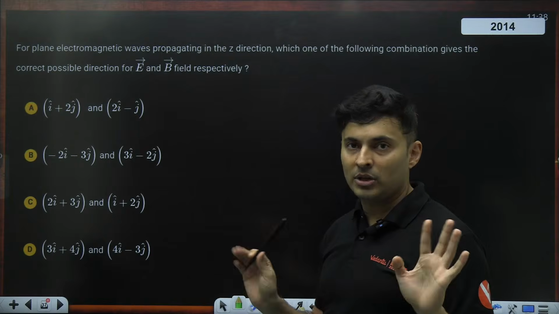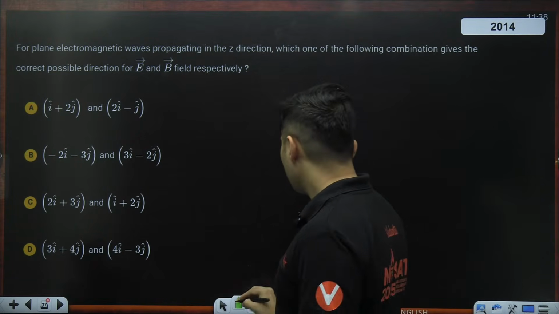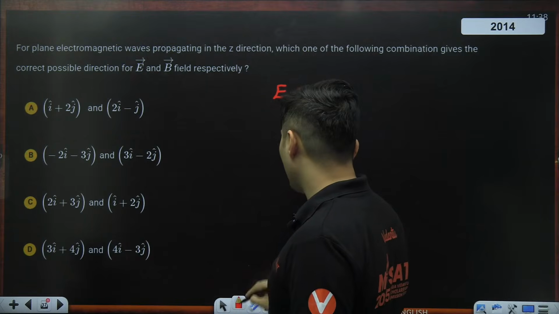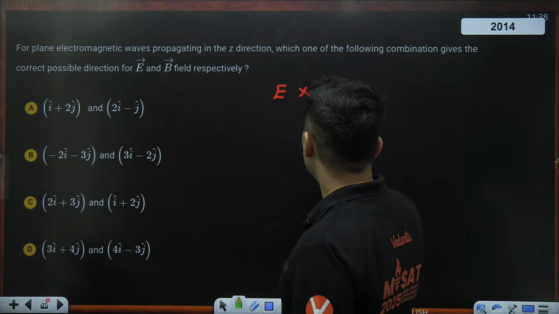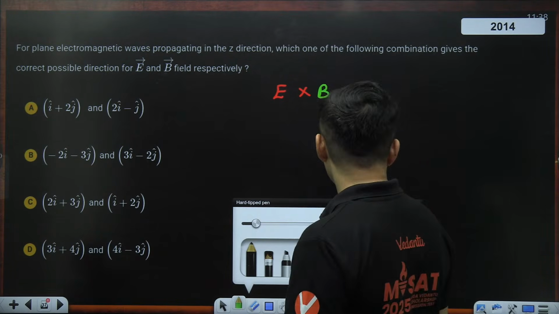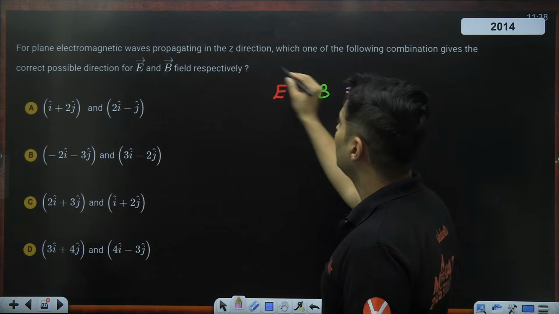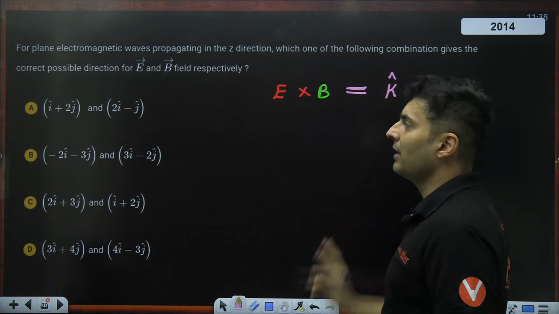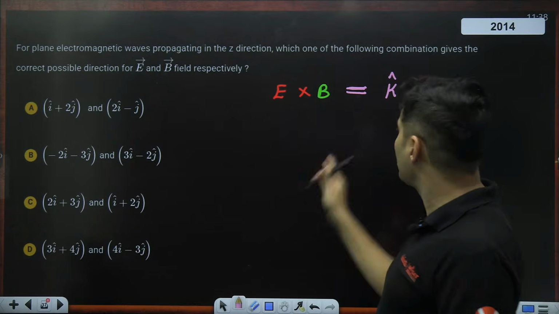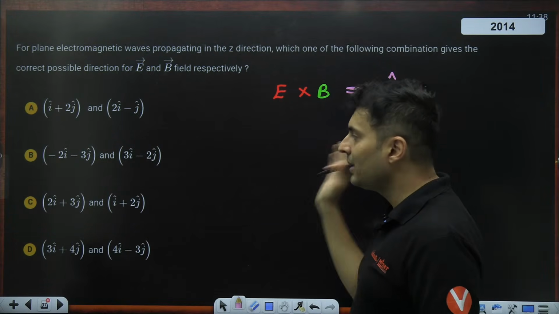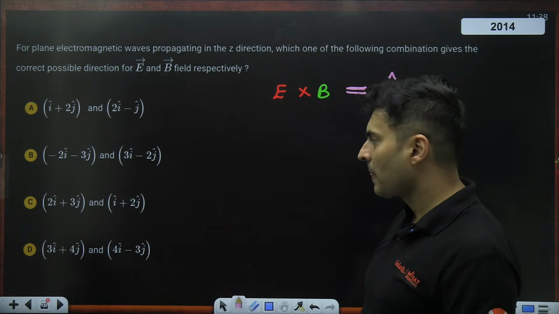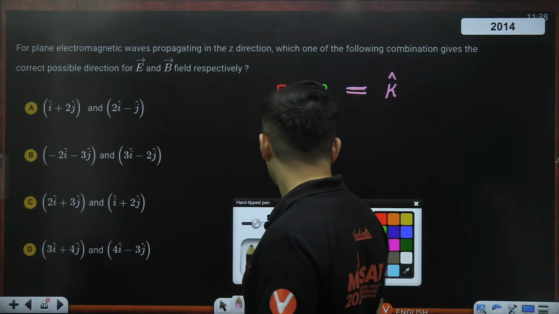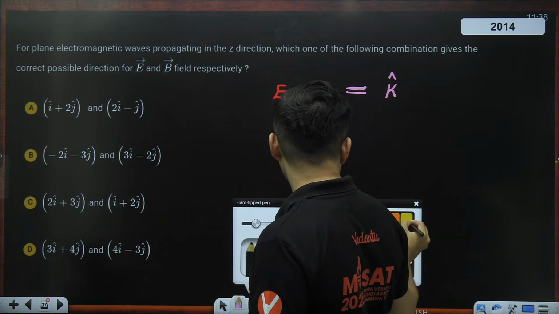Because that dot product has to be 0, number one. Second thing, if you take E cross product with B, the outcome has to be Z direction. That means it has to be K cap. So all those options which give me K cap, only they are correct. Other options are wrong. That's it. So if you check the first option, what will it be, guys? Check it out.